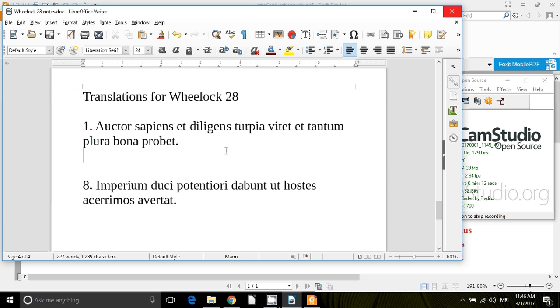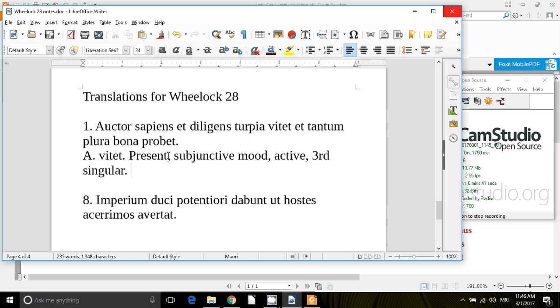Okay, so we've got two clauses, right? Et is going to divide our clauses from each other. So let's first take the first clause, which is here, Auctor sapiens et diligens turpia vitet. So for that, where's my verb? And I parse it. Vitet. This is present tense, subjunctive mood, active voice, third singular.